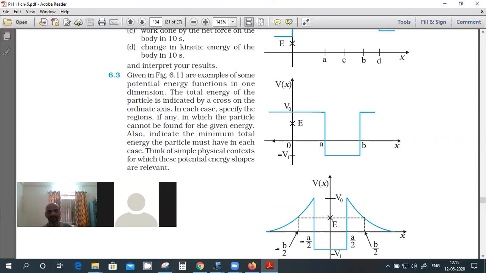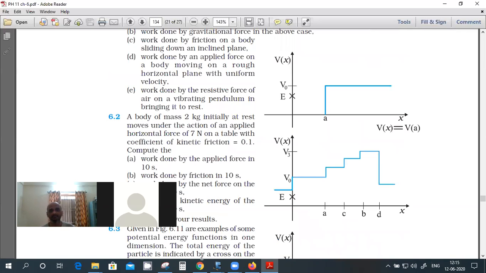If any particle can be found in the region for the given energy, also indicate the minimum total energy the particle must have in each case. Think of the simple physical concepts for which certain shapes are relevant.